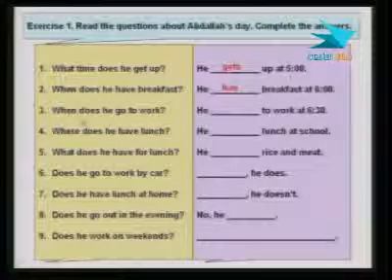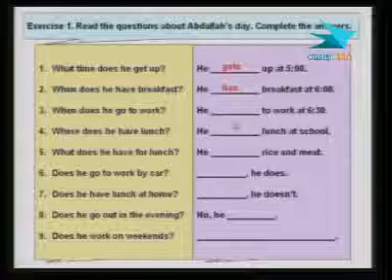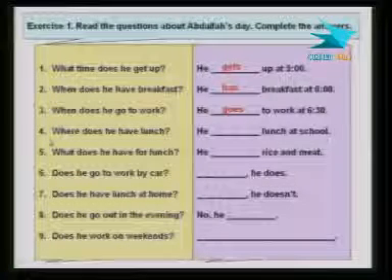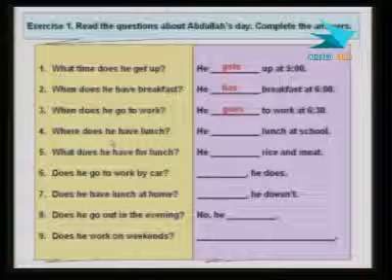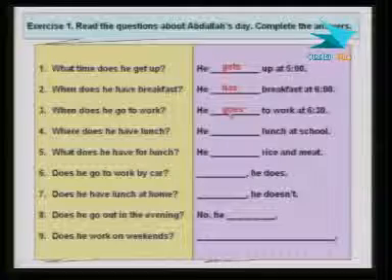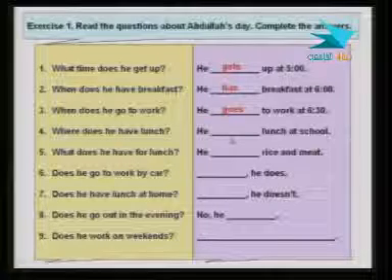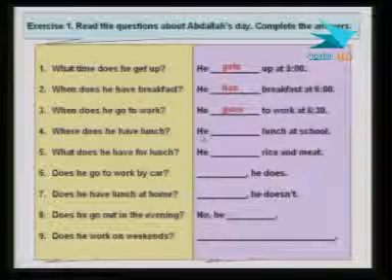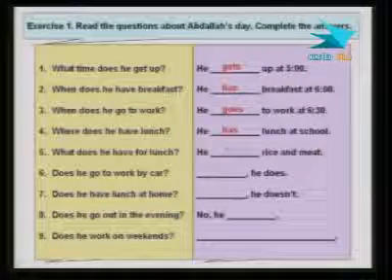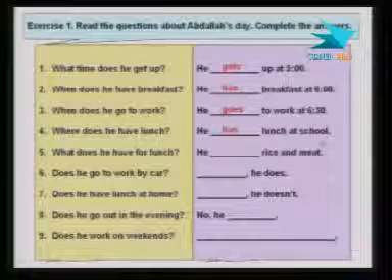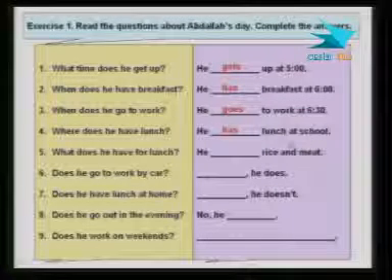Question 3. When does he go to work? When does he go? And again here we need a verb. He goes to work at 6:30. Number 4. Where does he have lunch? Again, here we also need the verb have, but we need the correct form when the subject is the pronoun he, so it has to be has. He has lunch at school. And here, of course, at school or at a cafeteria in school, because I don't have space, you can just say at school.